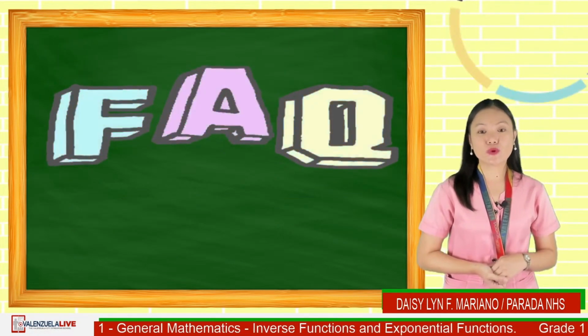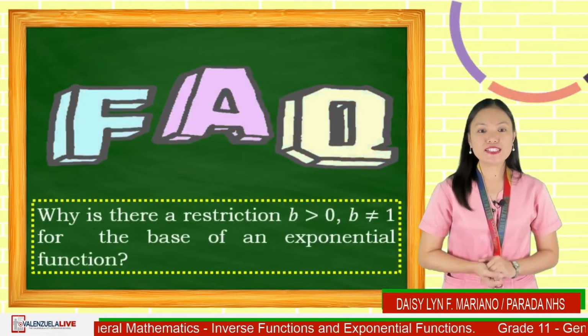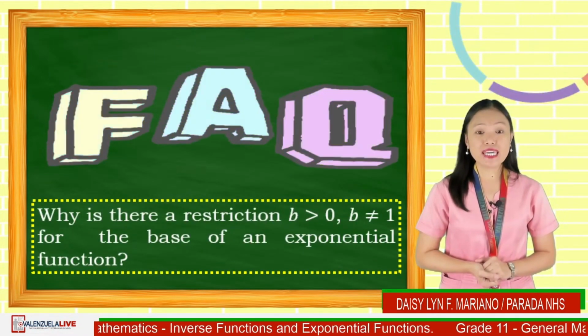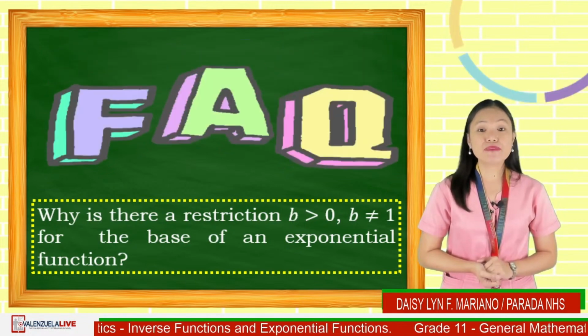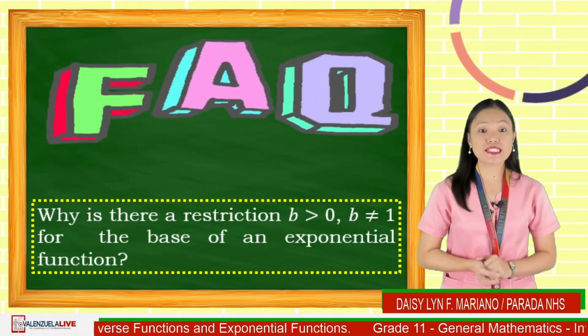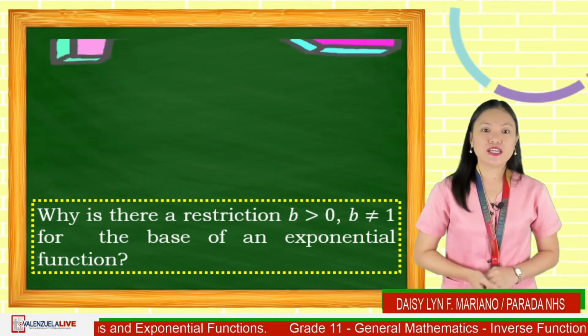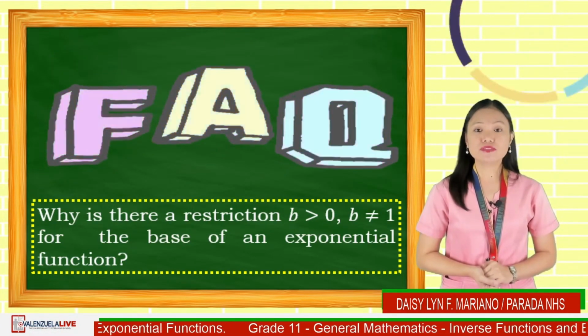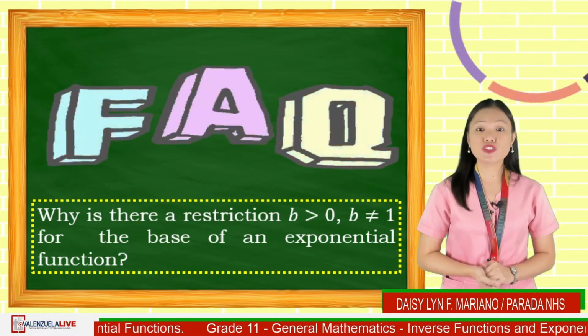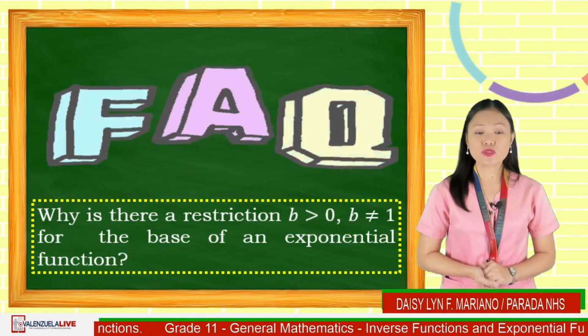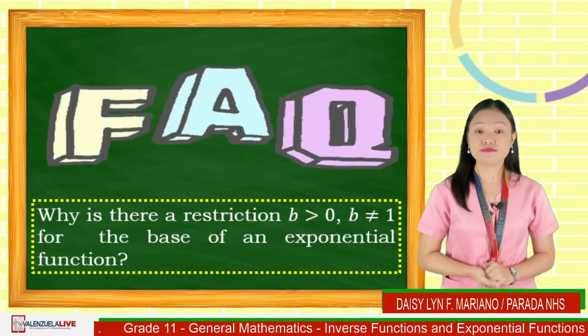Second and last question. Why is there a restriction, b is greater than 0 and b is not equal to 1, for the base of an exponential function? First, if b is equal to 1, then we're going to have a constant function, since 1 raised to any real number x is 1.